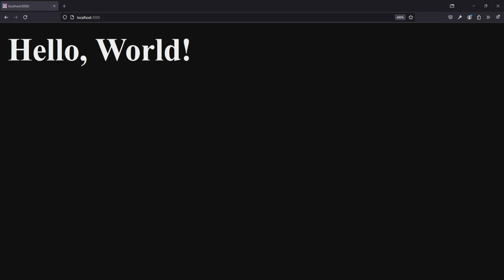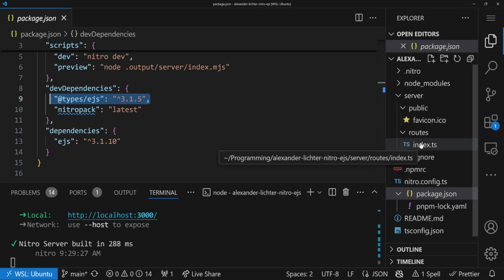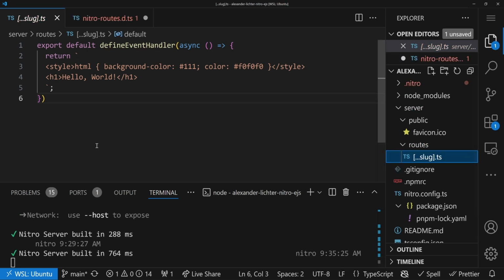So from here, the first thing we should do is install EJS. After adding the EJS package and the dependency, and of course also the types, because why not, we are almost good to go. Now, if we say everything should be rendered by EJS, we probably should set up not an index.ts here, but more like a catch-all, and then have, I don't know, slug.ts here. That makes sure that every single page is rendered by EJS eventually, if the EJS page exists, right?